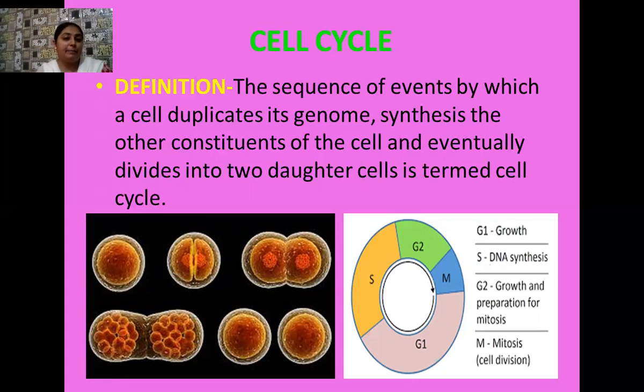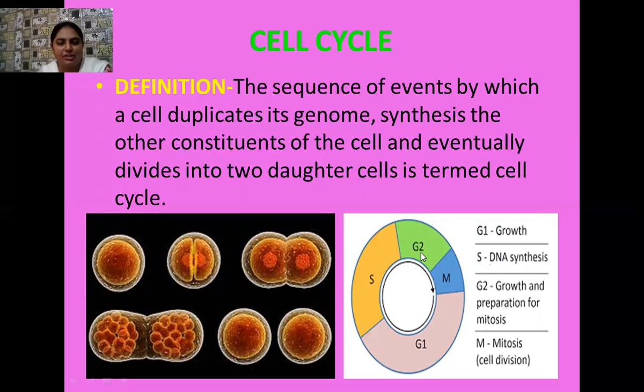It is an expensive process. The cell needs energy, and for this purpose the cell has to synthesize its own proteins. So in the G2 phase, the synthesis of proteins takes place in the ribosomes, which are known as the protein factories of the cell.